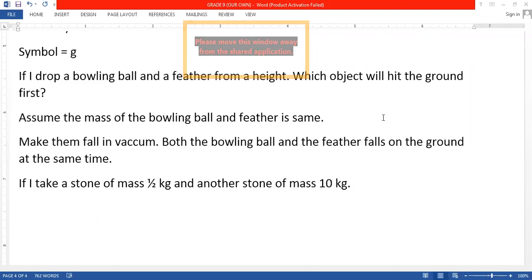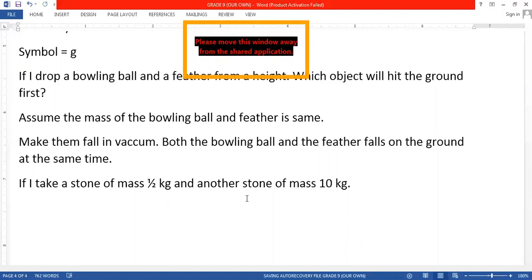Okay, very good. Priyanka, why will the half kg object fall first, beta? Sir, because its weight is less.